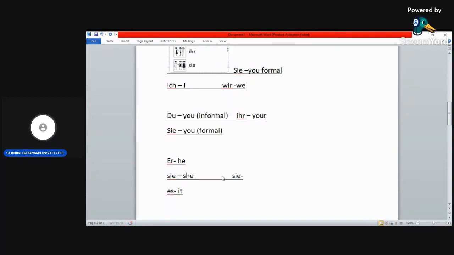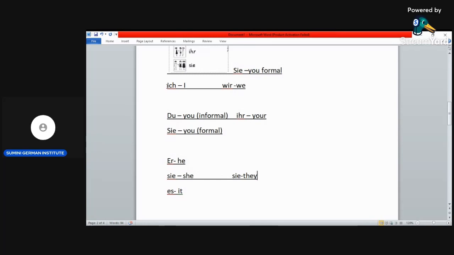Sie. Okay, so don't get confused. We have learned three types of sie here. The first Sie has a capital S. If it has a capital S, it means you in the formal situation. The second sie is she, and it is written with a small s. And the third sie is they, the plural of he, she, and it. Okay, he is coming, they are coming. So three, don't get confused.